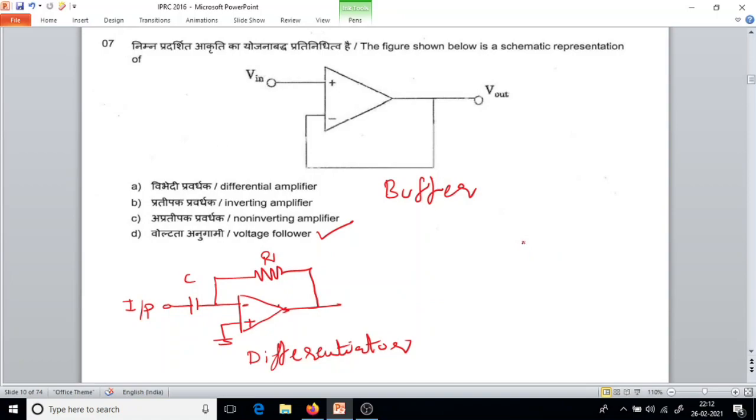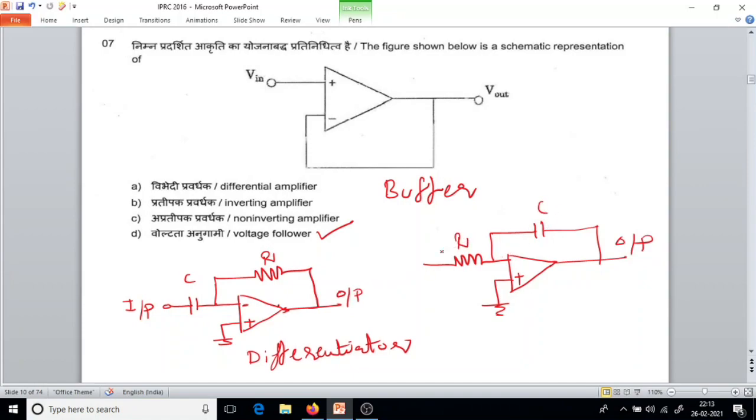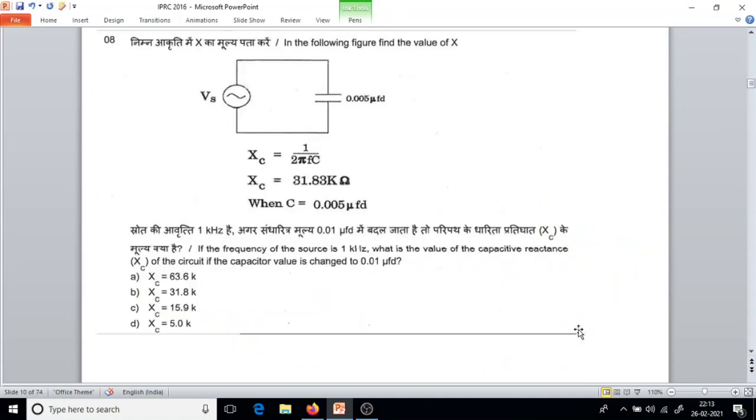Similarly, if the capacitor is in the feedback path, then it is an integrator circuit. Just like this, we have a resistor on the input side, and in the feedback path we have a capacitor. This is the output. So the capacitor is in the feedback path, then it is an integrator circuit. So we'll go to the next question.